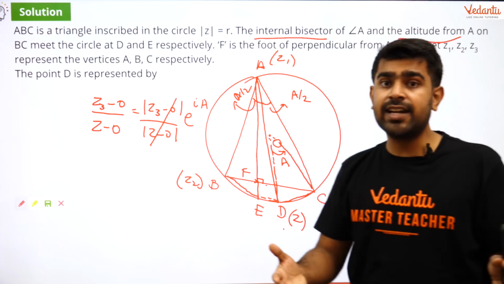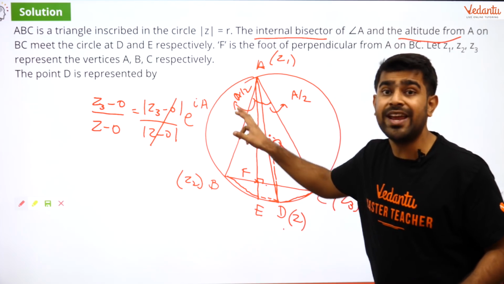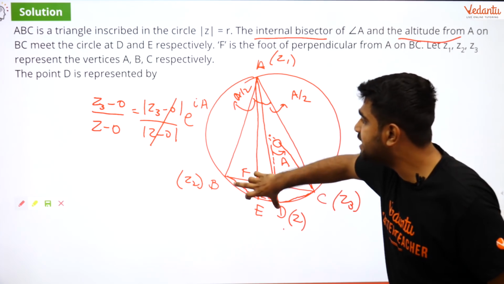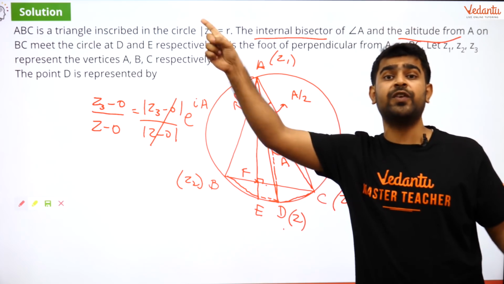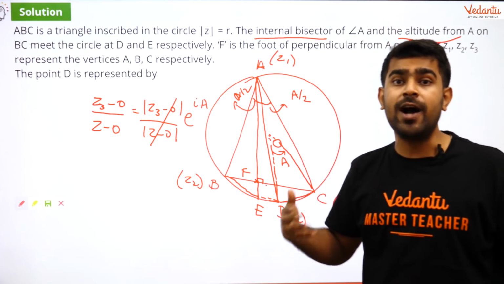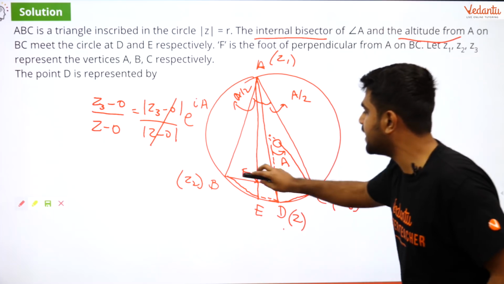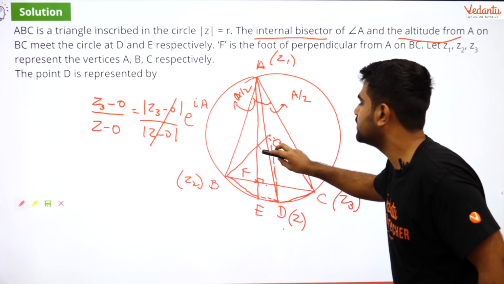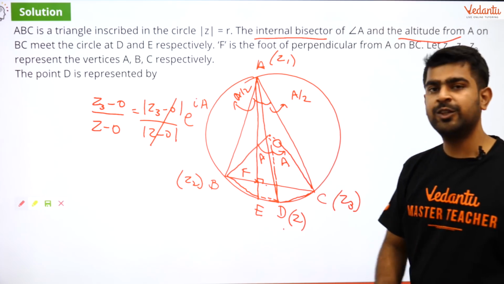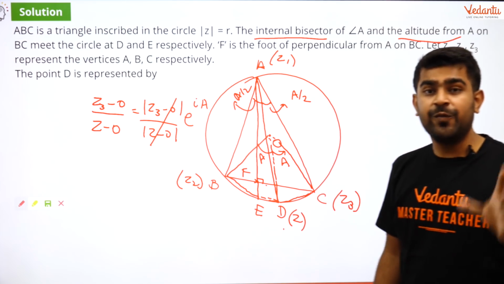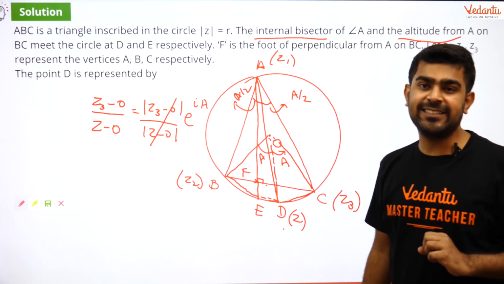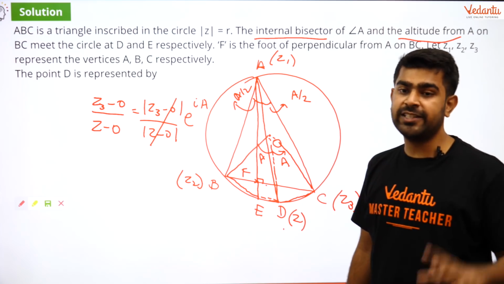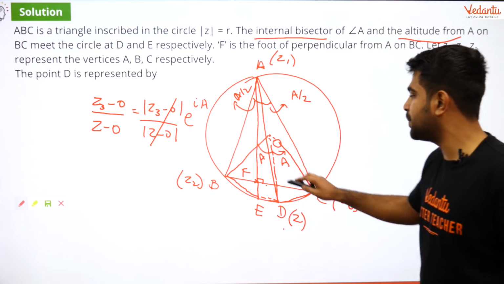So if AD is the angle bisector, this angle will be equal to A by 2. And if BD is subtending A by 2 at the circumference, then at the center, what will it subtend? It will subtend an angle of A. That's it. So the BD chord will also subtend angle A at the center. That is useful information and I will use that to get my answer.